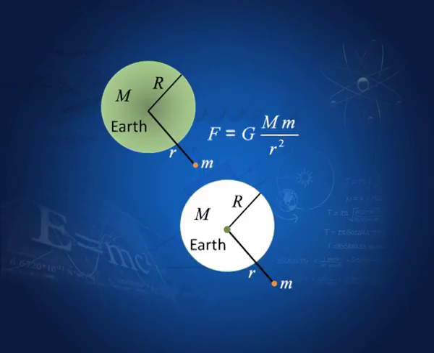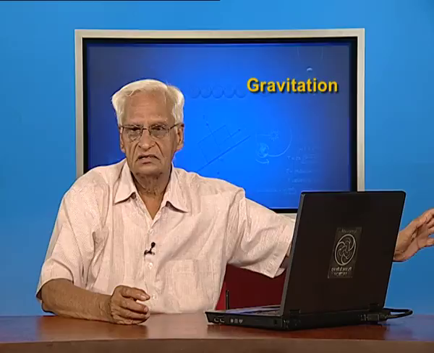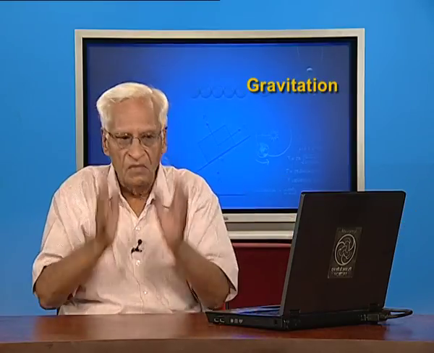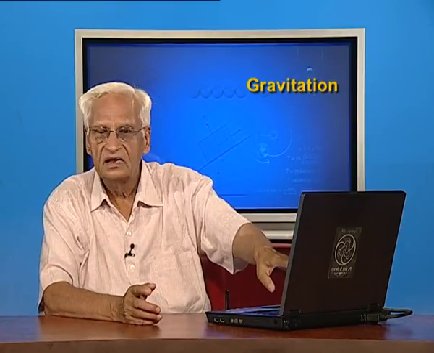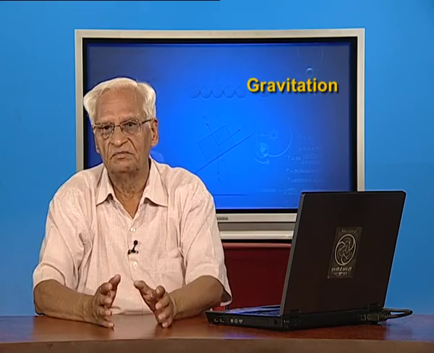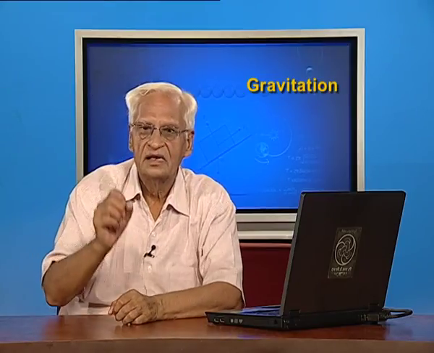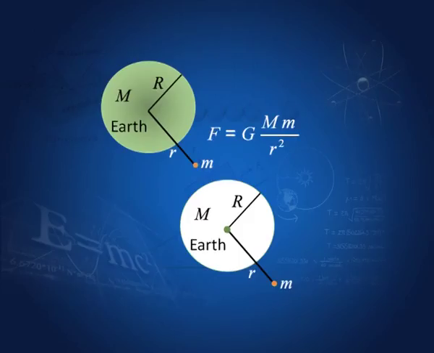And what is the importance? That we can get rid of the earth if we place the mass of the earth at its center of mass. The effect is the same. We do not require the earth. All that we require is that its mass should be placed at its center of mass, and therefore, the rest follows. It must be measured from its center of mass, which is at its center.